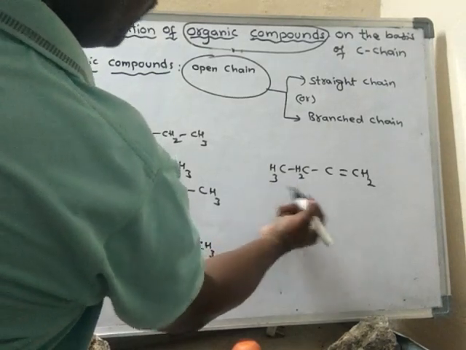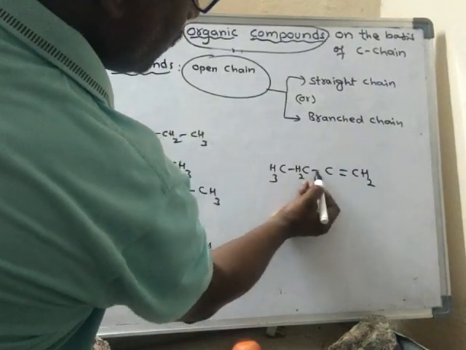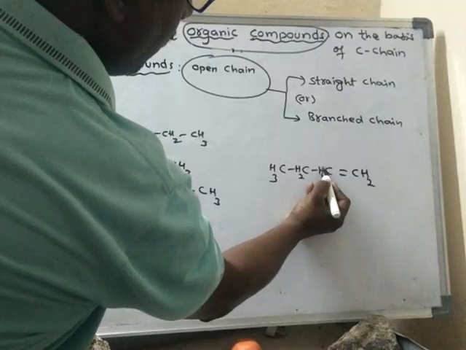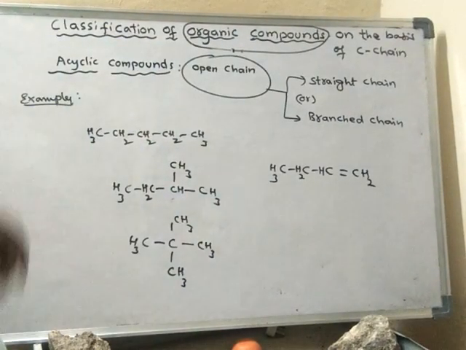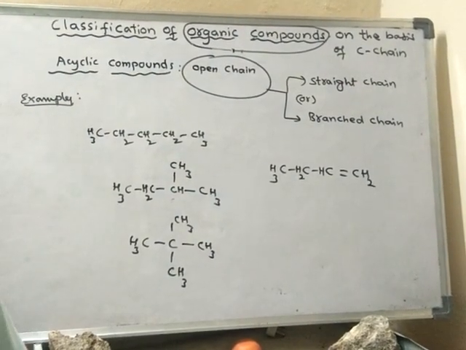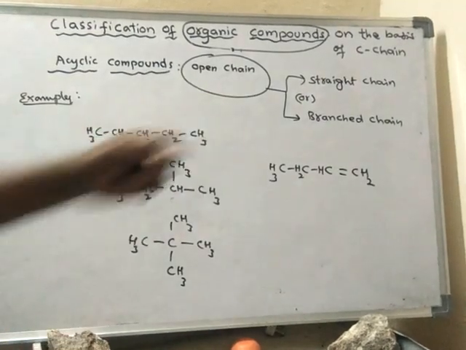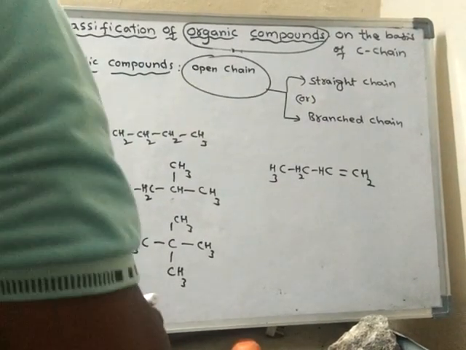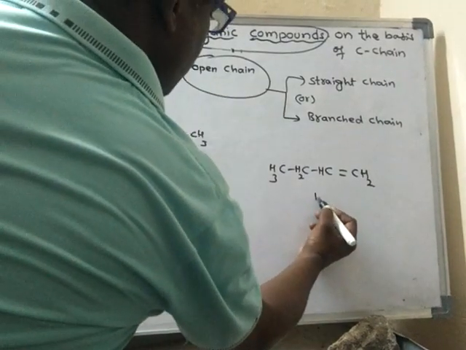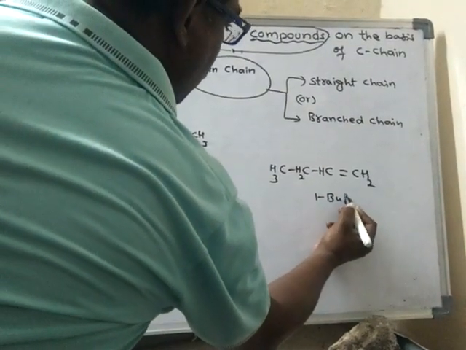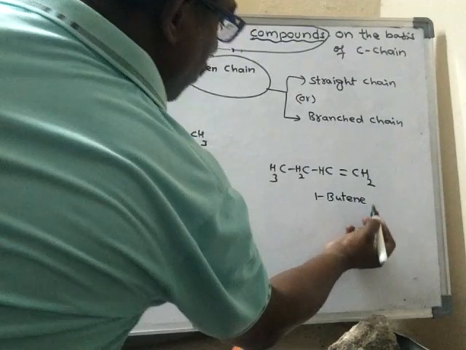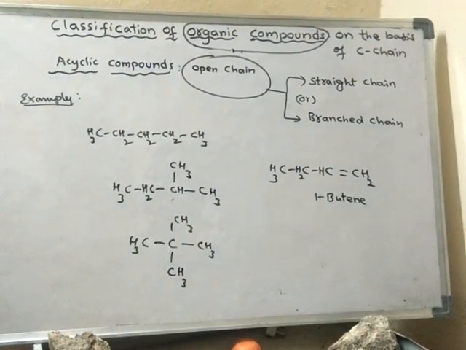This carbon is already having 3 bonds, so I will write only 1 hydrogen because it forms only 1 bond with hydrogen. So this is called butene, 1-butene. I will explain how to name these compounds later.